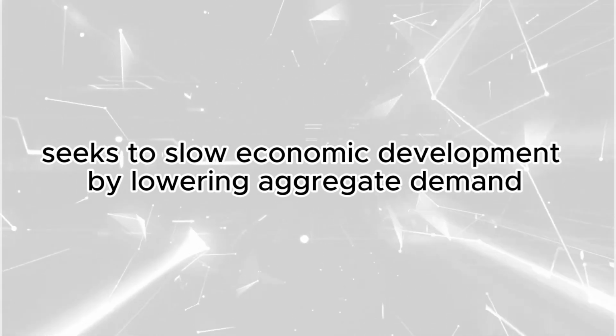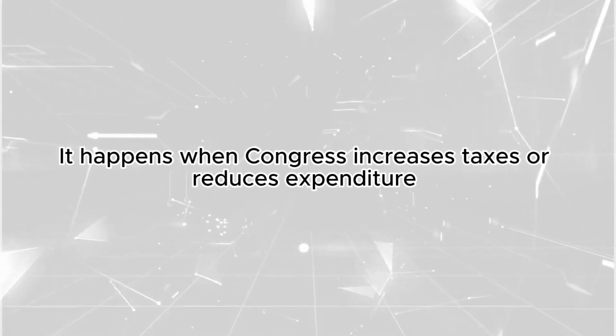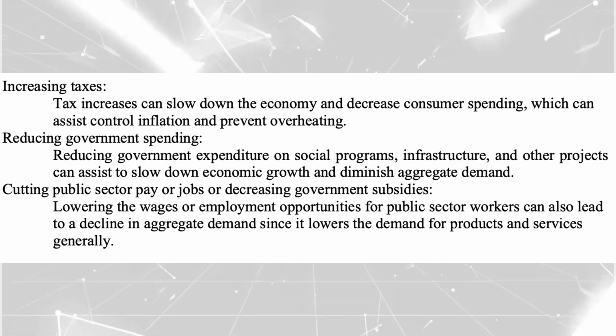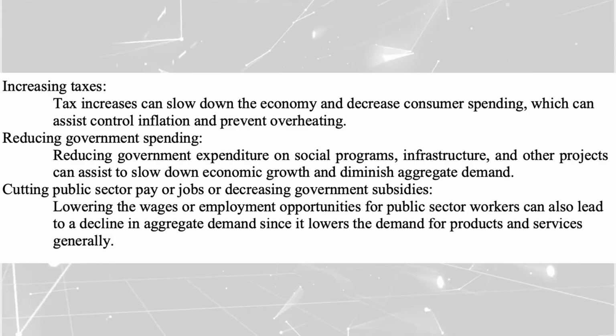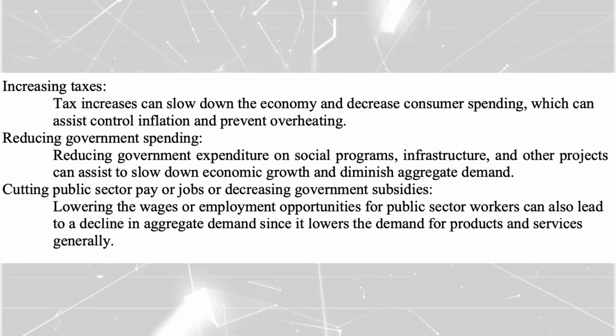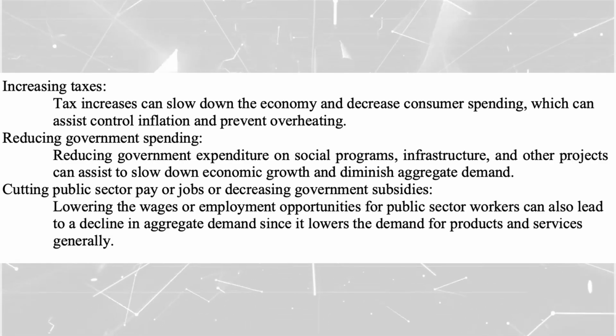Contractionary fiscal policy seeks to slow economic development by lowering aggregate demand. It happens when Congress increases taxes or reduces expenditure. This focuses on increasing taxes. Tax increases can slow down the economy and decrease consumer spending, which can assist in controlling inflation and preventing overheating.